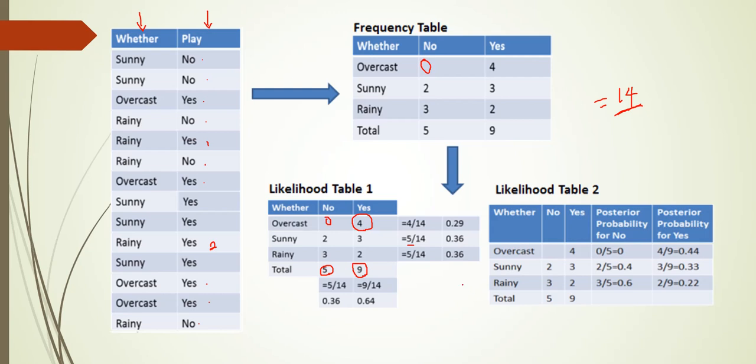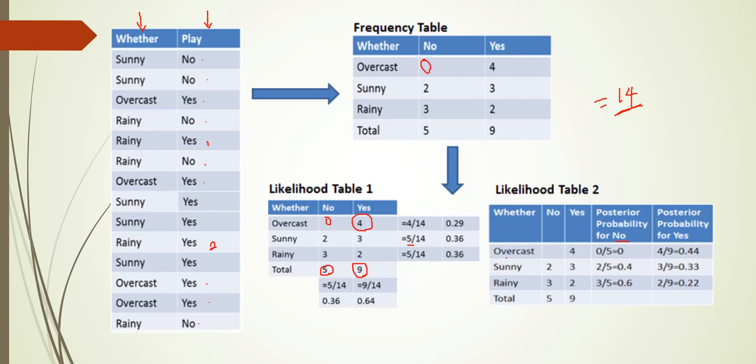Next, after calculating the likelihood table 1, we have to calculate the likelihood table 2. So in the likelihood table 2, we will calculate the posterior probability. So we have to calculate the posterior probability for each label, for no as well as for yes. So if we consider for no, for overcast, how many no's are there? 0 no's are there. So totally how many no's? 5 no's. So 0 divided by 5 equal to 0.